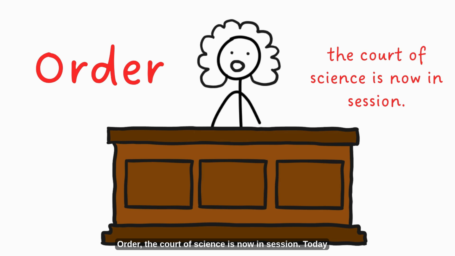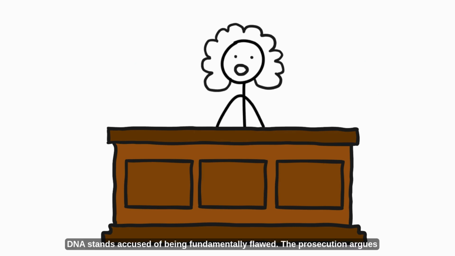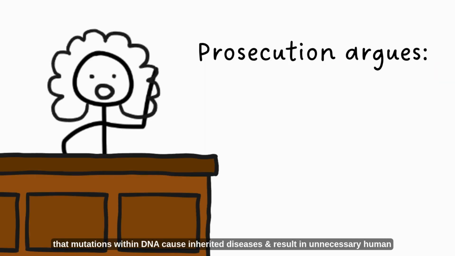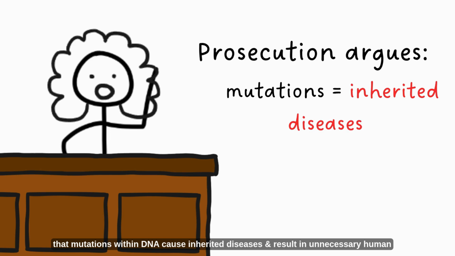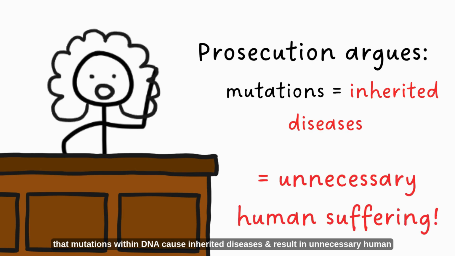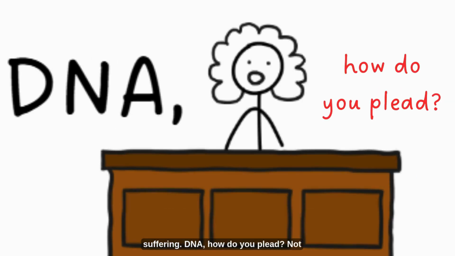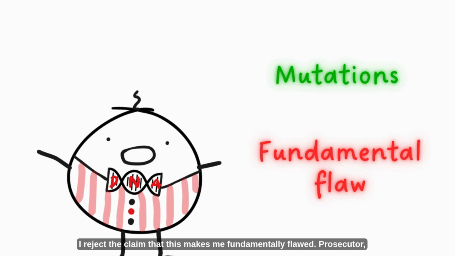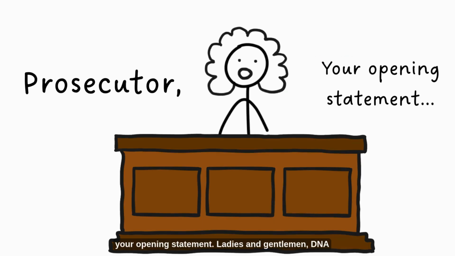Order. The Court of Science is now in session. Today, DNA stands accused of being fundamentally flawed. The prosecution argues that mutations within DNA cause inherited diseases and result in unnecessary human suffering. DNA, how do you plead? Not guilty, Your Honour. I acknowledge that mutations occur within me, but I reject the claim that this makes me fundamentally flawed. Prosecutor, your opening statement.